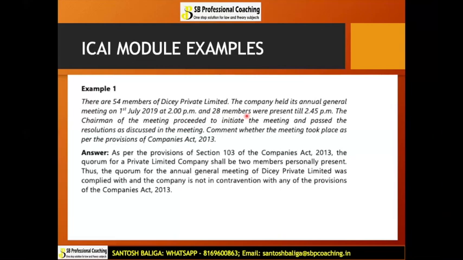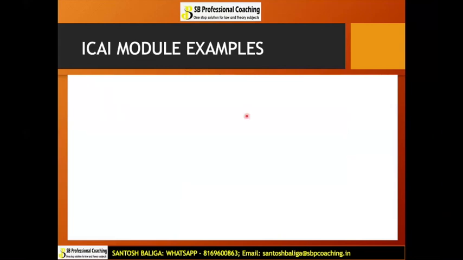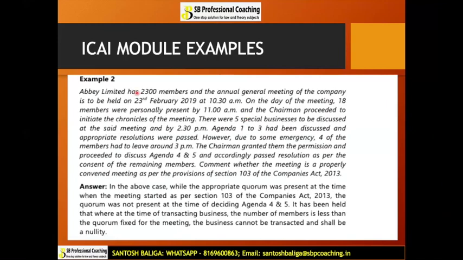Okay, so example 1 has been understood. Now the next example is example 2. Abbey Limited has 2300 members, and the AGM of the company is to be held on 23rd February 2019 at 10:30 a.m. On the day of the meeting, 18 members were personally present by 11 a.m., and the chairman proceeded to initiate the meeting.